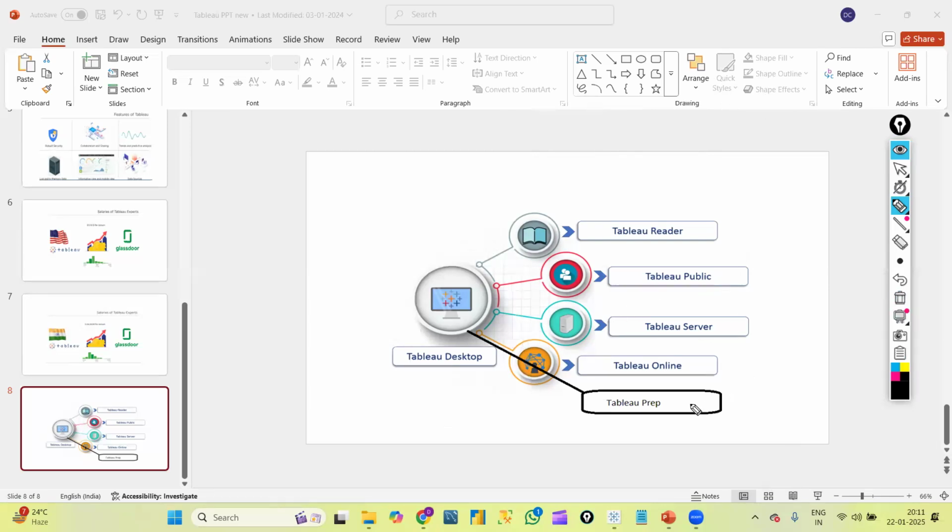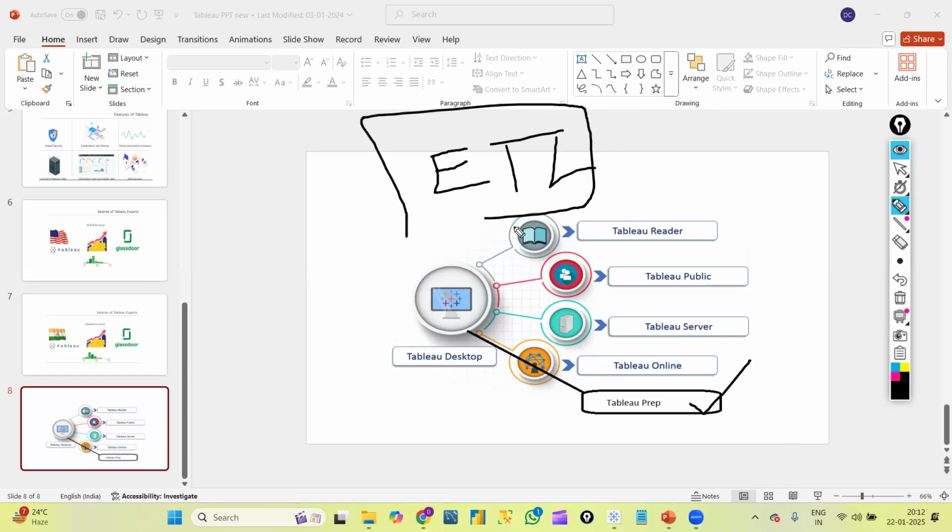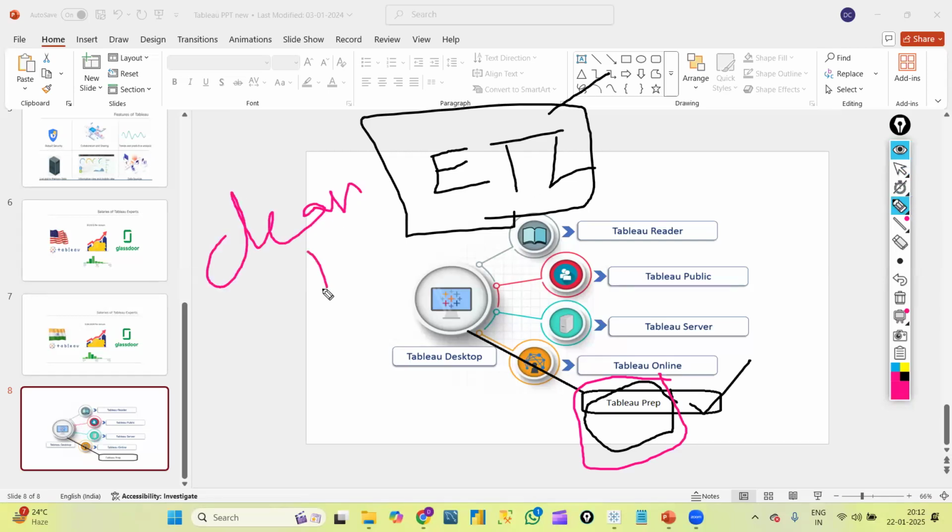Okay. Next, Tableau Prep is one more product. This is basically a kind of ETL tool. We know what ETL is, that is extraction, transformation, and loading. Basically, we have so many ETL tools in the market right now, but within Tableau, we have one tool called Tableau Prep. This is an ETL tool which we will use for doing all the cleaning and transformations of the data. Once we connect to data, once we get any data, first we need to clean the data and then only we will create the graphs.